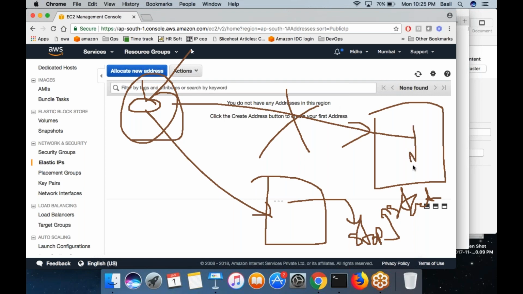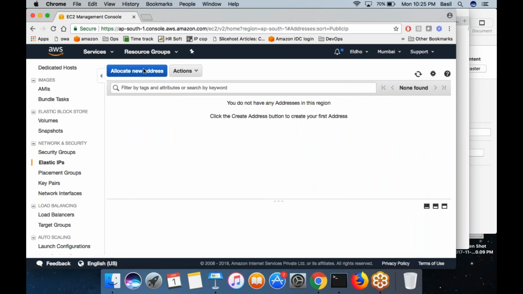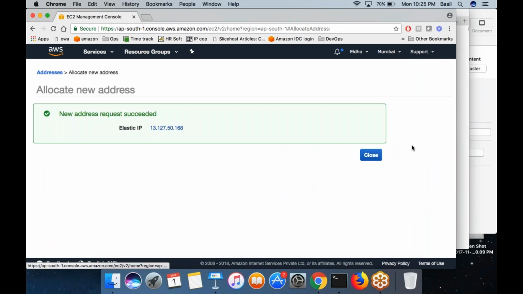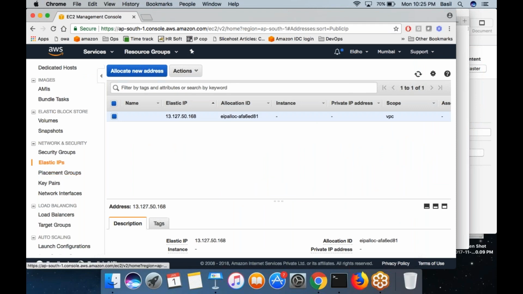Even if the machine gets stopped and started, the IP address will still remain on the same machine. It will not change. That's what an elastic IP is. So you click on this button, allocate new address, click on allocate, and you will get an IP. This is your IP.